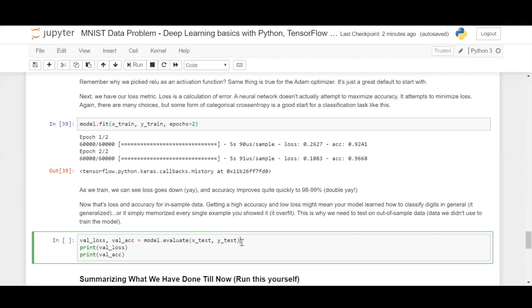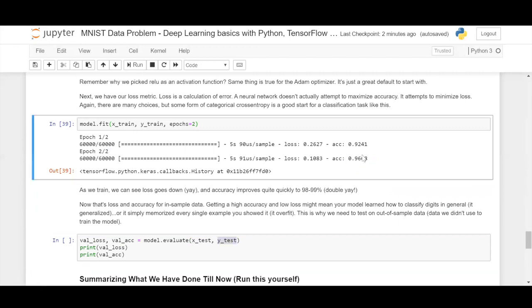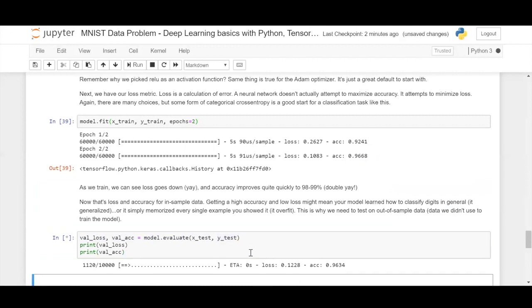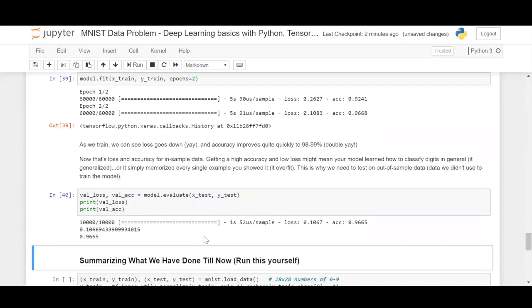Now let us test the model upon testing data. This was the training accuracy upon training data. So let's get the validation loss and validation accuracy by evaluating upon the testing data and print the same. Do you notice this pattern again?